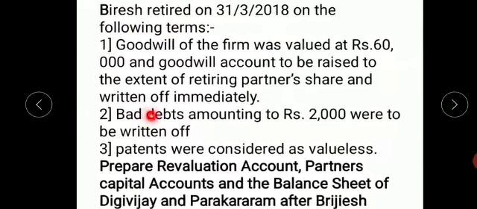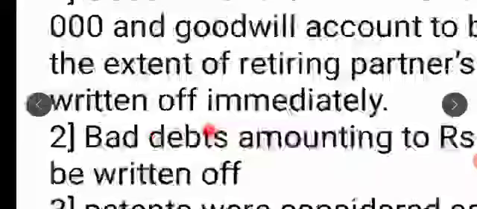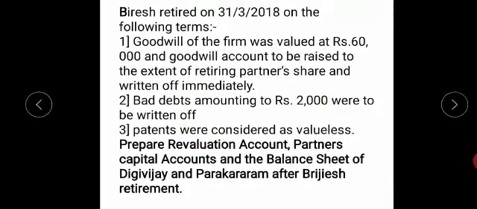Next, you have bad debts amounting to 2,000, to be written off. Patents are considered as valueless. So you are going to prepare the revaluation account, partners' capital accounts of Digvijay and Parakram, and the balance sheet after retirement.